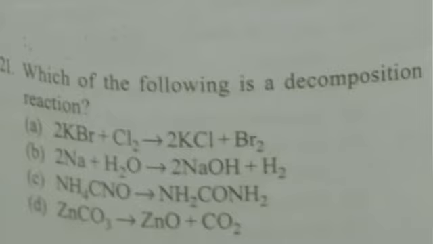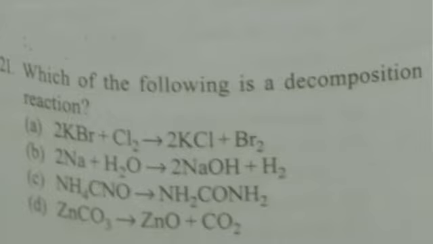You may get confused with option C. Option C is not a decomposition reaction, as you have only one compound on the left hand side, but on the right hand side also you have only one compound. We need at least two or more. So option C is not decomposition, it is called rearrangement, where one compound has just rearranged into something else.